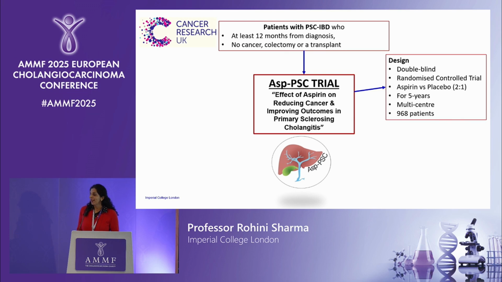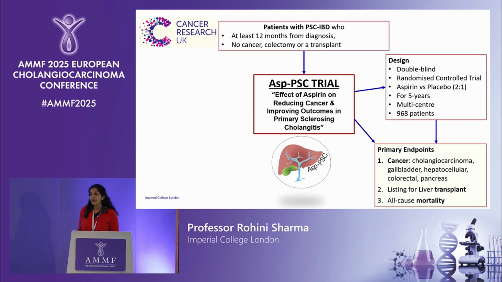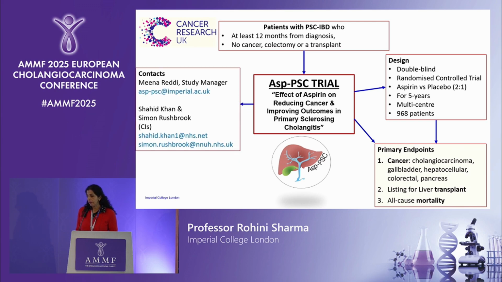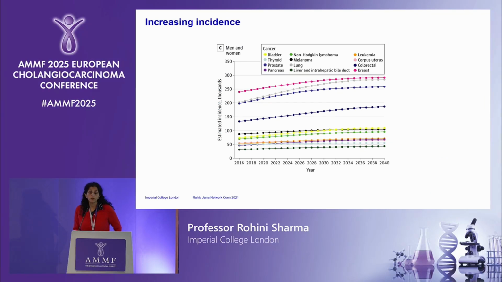It's a double-blind randomized controlled trial. Patients will be randomized to either aspirin or placebo for 5 years. Professor Khan is looking at randomizing about 1,000 patients, with the outcomes being cancer outcomes, listing for transplantation, and all-cause mortality. Like I said, I think it's a really important study, because if we can reduce that risk of developing cancer, I think that will have a big impact on what happens in our future incidences.